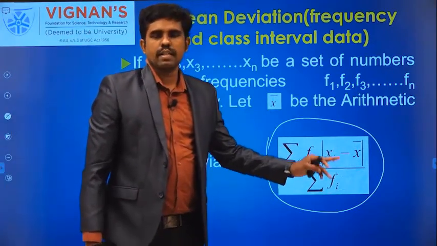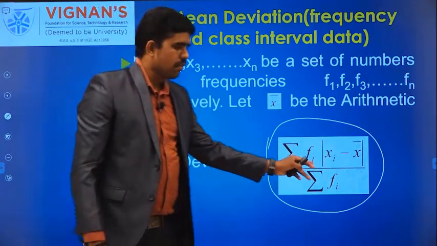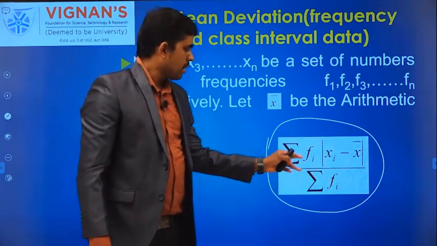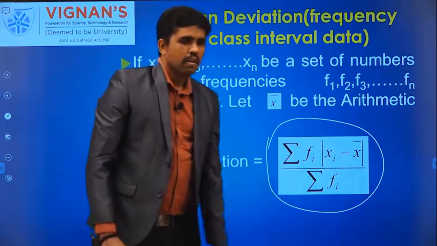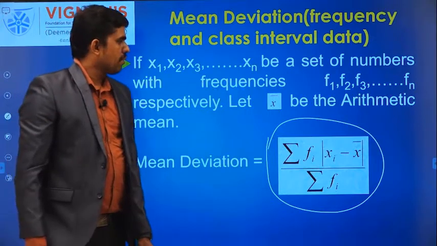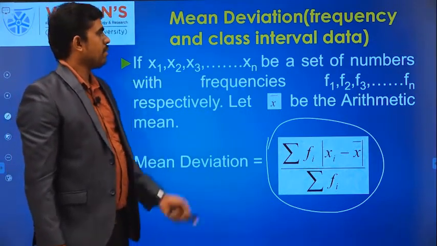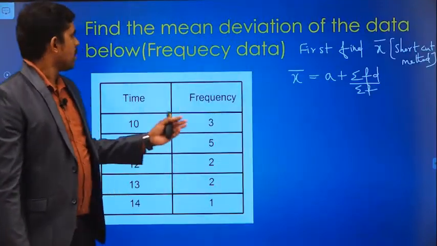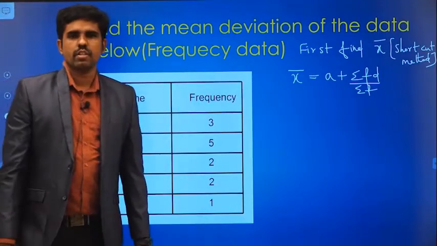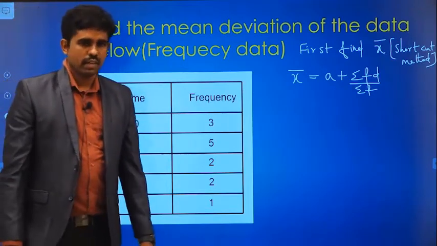In frequency and class interval data we will have a frequency value, so that's why it is included in the formula: summation fi modulus xi minus x bar divided by summation fi. So this is the formula to find the mean absolute deviation for frequency data or class interval data. Now let us see how to find the mean deviation for frequency data.